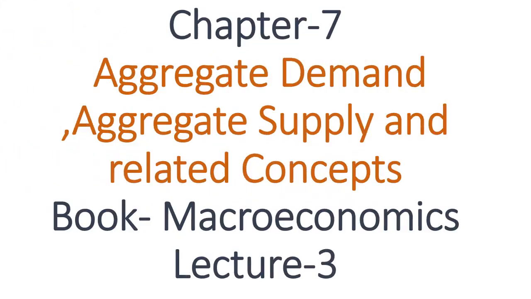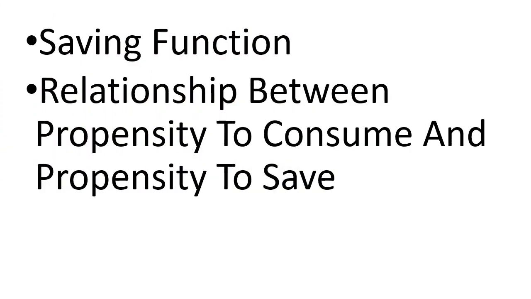In this video, we shall read chapter number 7, that is aggregate demand, aggregate supply and related concepts from macroeconomics, and this is my lecture number 3 for chapter number 7. In previous lectures, we have already read about aggregate demand, its components, then aggregate supply and consumption function. Now in this video, we shall read about saving function and relationship between propensity to consume and propensity to save.